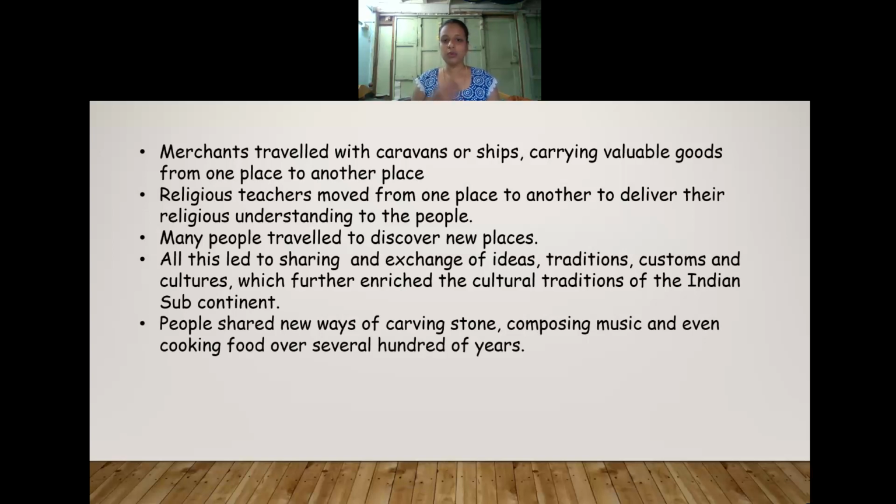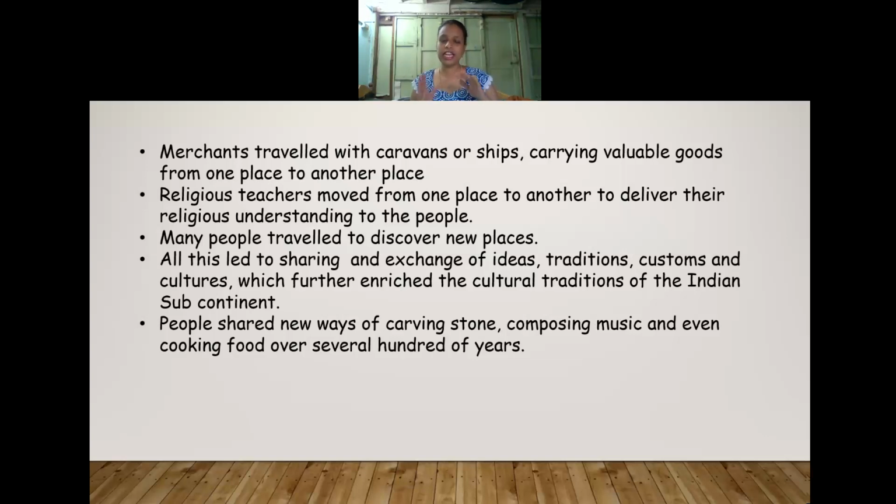People shared a new way of carving stones, composing music, and even cooking food. Different kinds of food were established: rava idli, even vada pav, even Mysore pak. Mysore pak was introduced during the Marathas, and this sweet was introduced in our country as well as in the southern part of the country. So in this way, even in cooking food, from several hundred years back, they started sharing ideas in a new way.